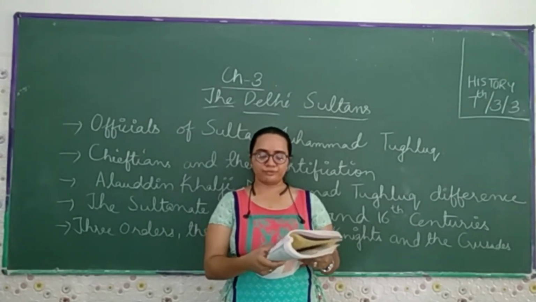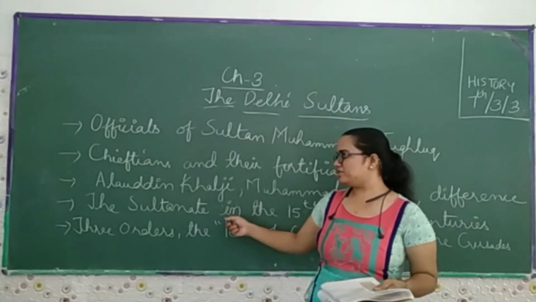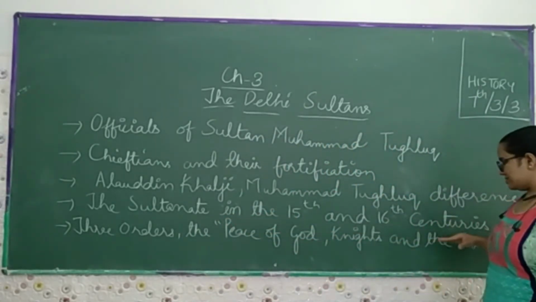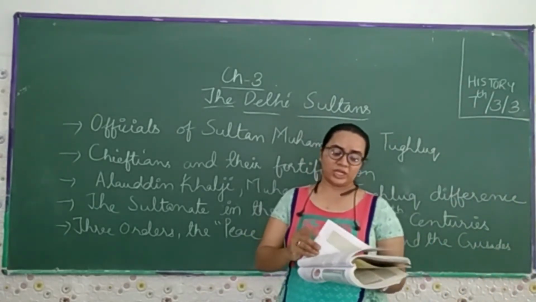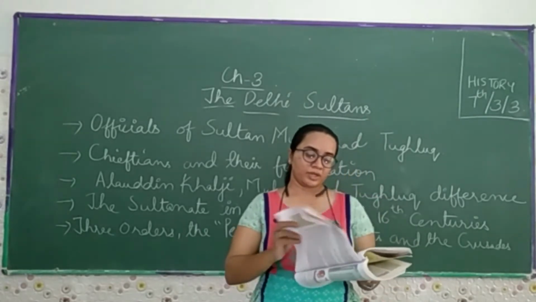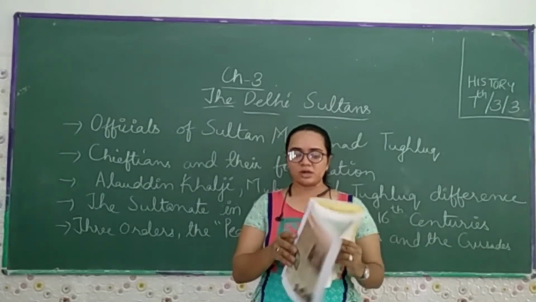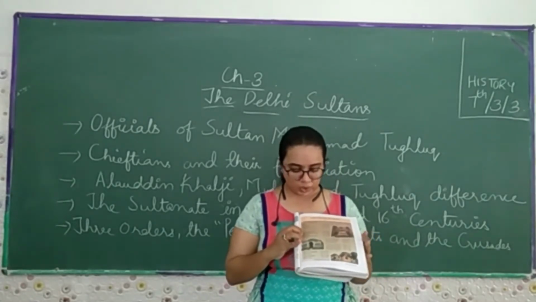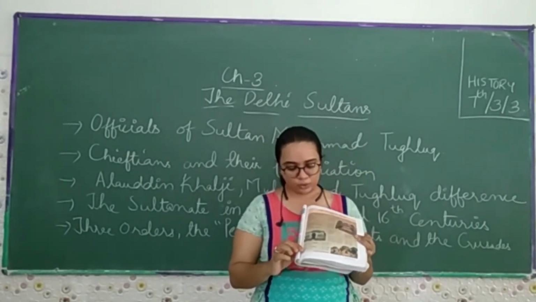The next topic of this chapter: the Sultans in the 15th and 16th centuries. Again, we can take a look at this table, where we find that there were five dynasties. It starts from the Rajputana, then the early Turkish rulers, then the Khilji dynasty, the Tughlaq dynasty, the Sayyid dynasty, and the Lodi dynasty.